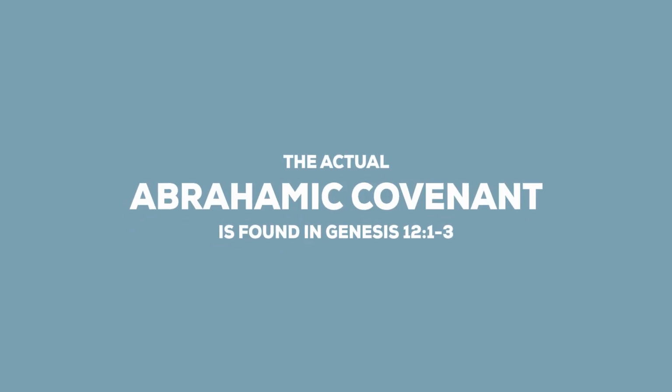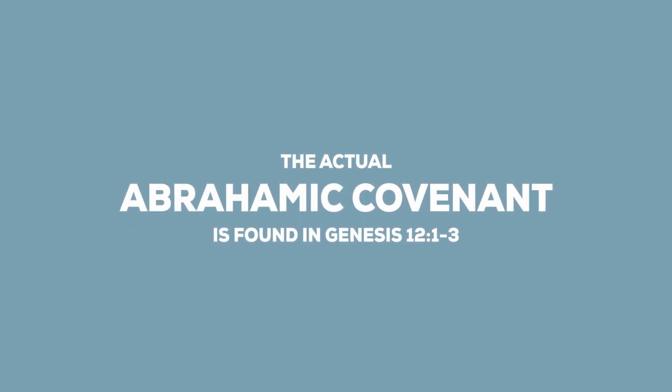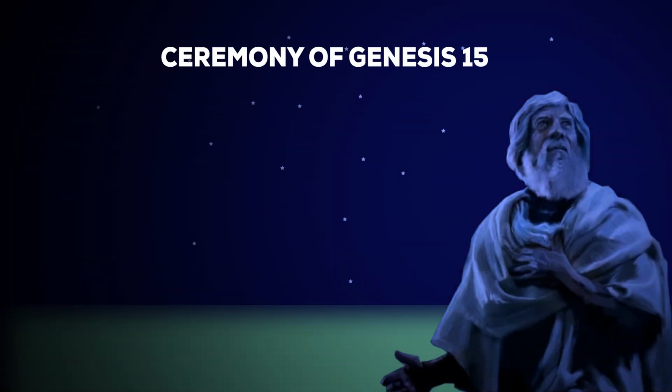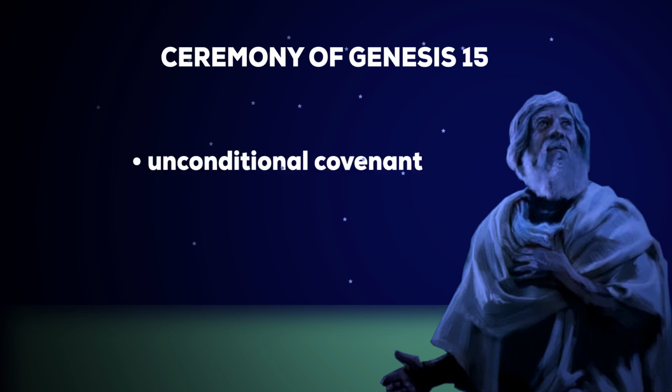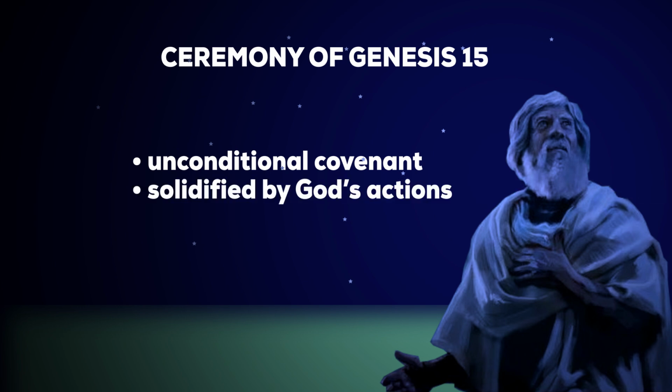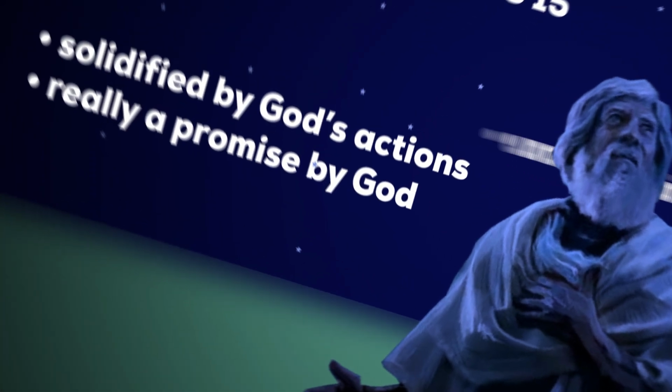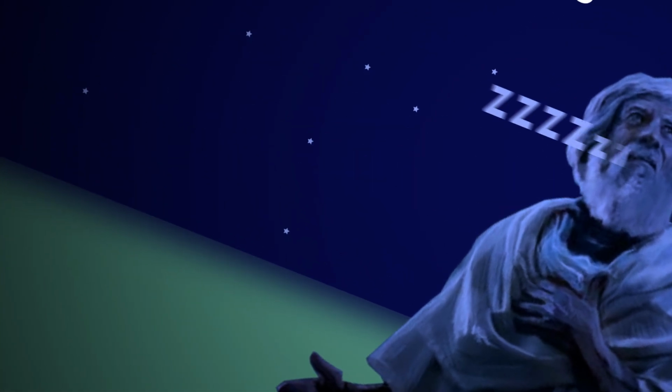The actual Abrahamic Covenant is found in Genesis 12:1-3. God made promises to Abraham that required nothing of him. The ceremony recorded in Genesis chapter 15 indicates the unconditional nature of the covenant. Close study of the passage reveals that God's instructions and his actions are what solidify it as an unconditional covenant. Principally, a promise by God. God caused a sleep to fall upon Abraham, ensuring the fulfillment of the covenant fell to him alone.